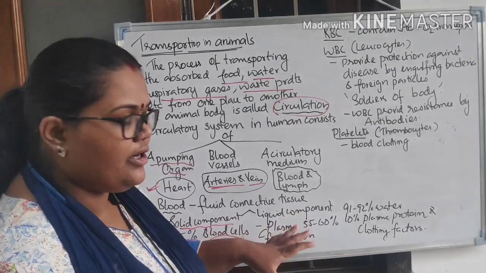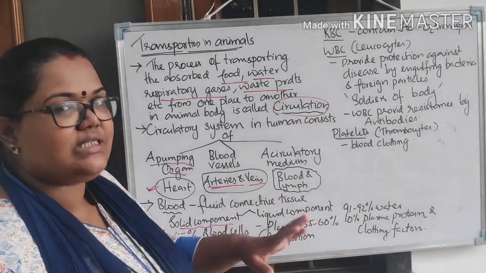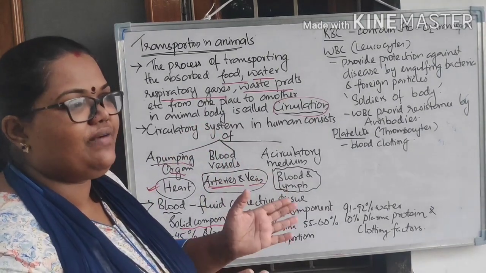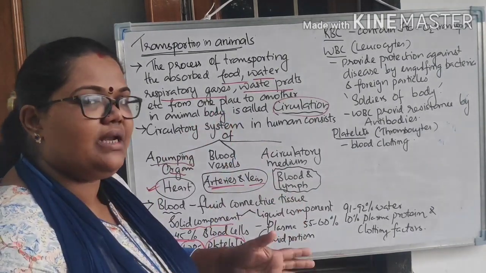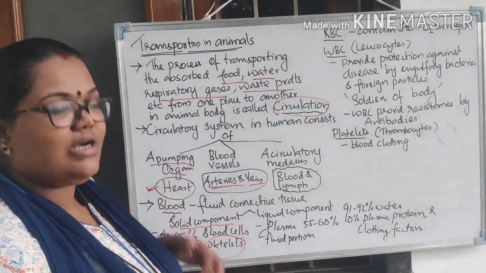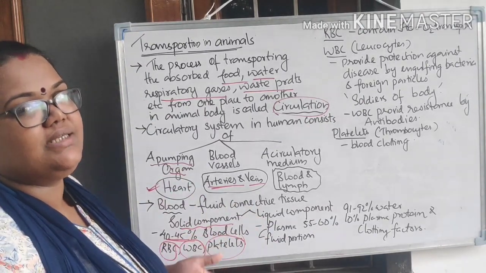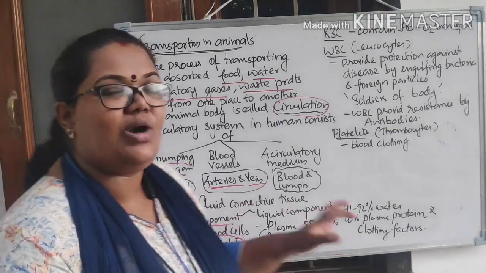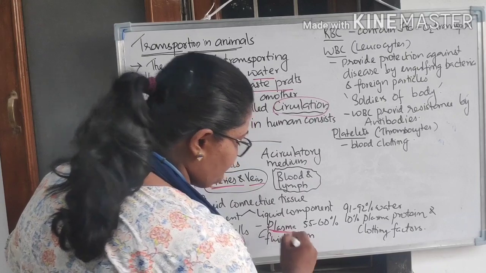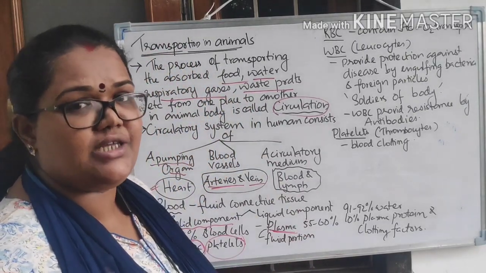What about the liquid component? Liquid component is 55 to 60%, right? That means if you take the blood, overall 55 to 60% is the liquid component and the remaining 40-45% is the solid component. What is that solid component? That solid component is the blood cells. What is the liquid component? The name of that liquid component is plasma, which is the fluid portion actually, right?